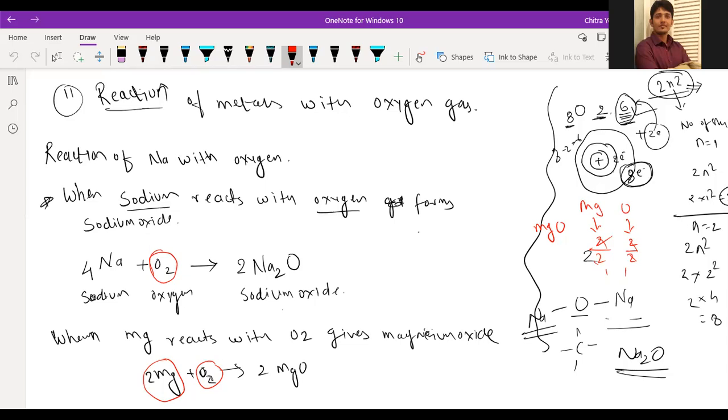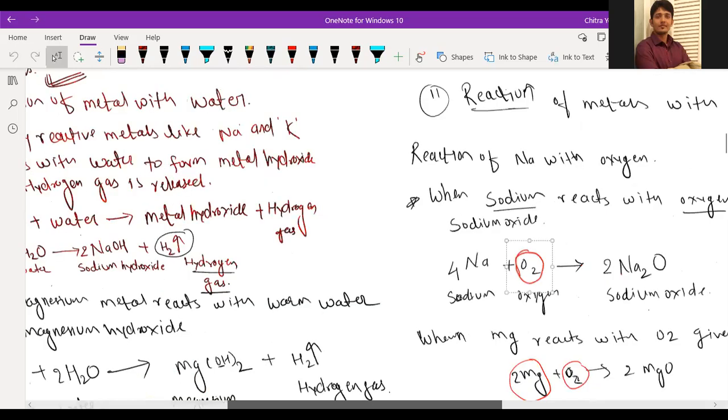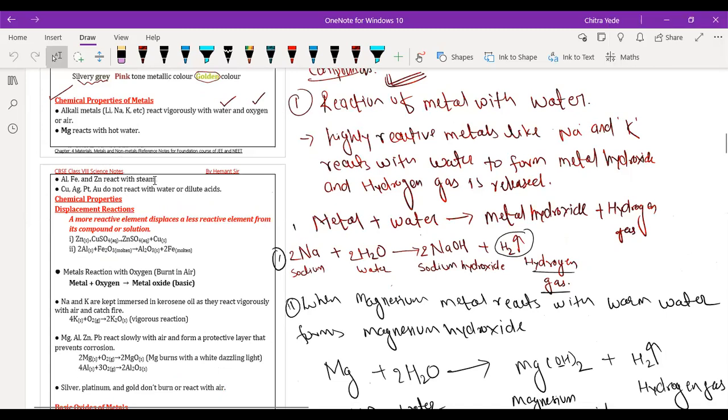Okay, so we'll move to the next reaction now. Okay, let's go to the notebook here. So reaction with hot water, see, Mg reacts with hot water, it is also done. Then we have aluminum, ferrous, and zinc reacting with steam. Steam means again the gaseous form of water. We will write the reaction for aluminum, ferrous, and zinc also.